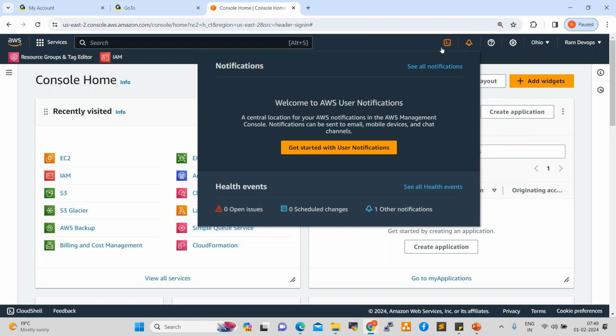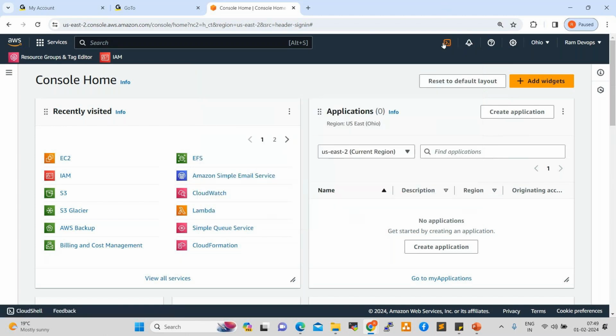Next icon is CloudShell. What is a shell? It is a command line. We'll discuss the command line also in our course. Fine.